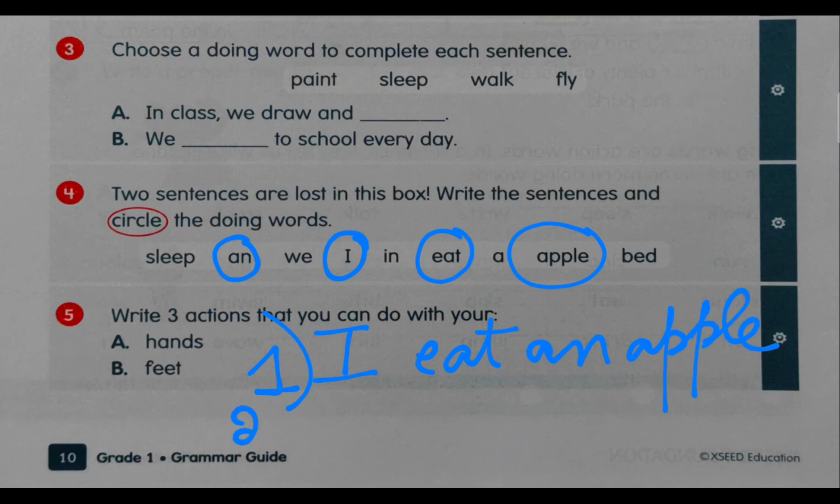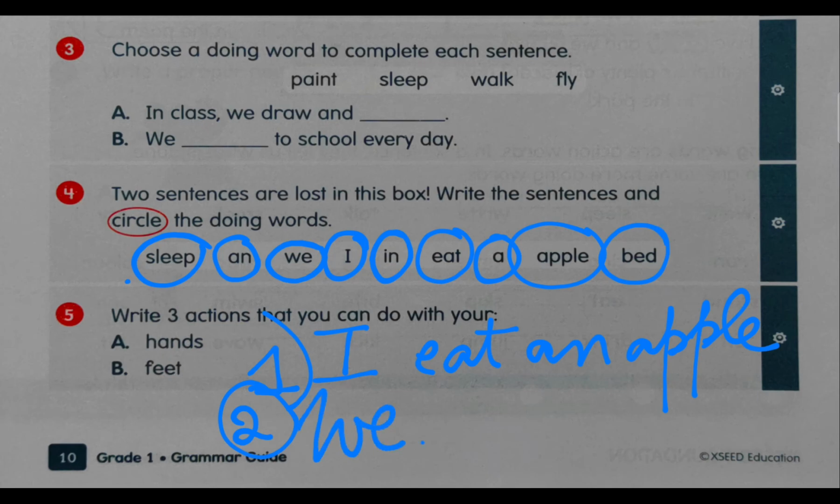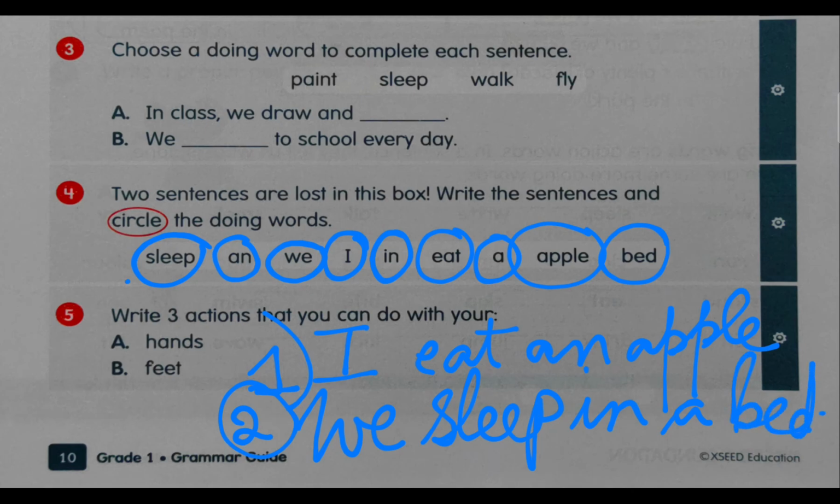Then when you finish, you will write number 2. Now again, you will look here. You will get number 2. Now you have to search for the words. Pick and choose them wisely, okay? We sleep in a bed. So now you get the second sentences. We sleep in a bed. B-E-D, bed. So now you get sentence 2. This is how you will write in your copy for this number 4.